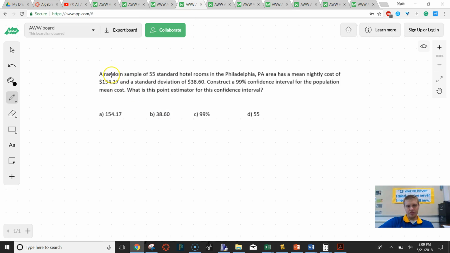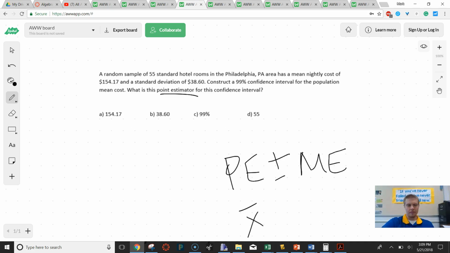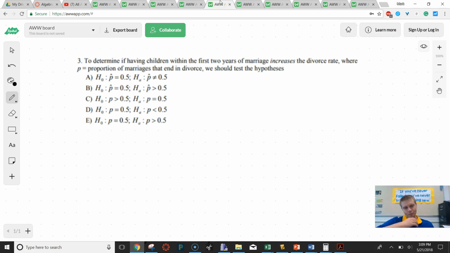On this next one, it says a random sample of 55 standard hotel rooms in Philadelphia has a mean nightly cost of $157.70, with a standard deviation, and they want this confidence interval constructed, and they want to know what's the point estimator. Well, if you remember, it's point estimator plus or minus margin of error. So our point estimator for this is a mean, and so the mean is that value right there. Let's try the next one.